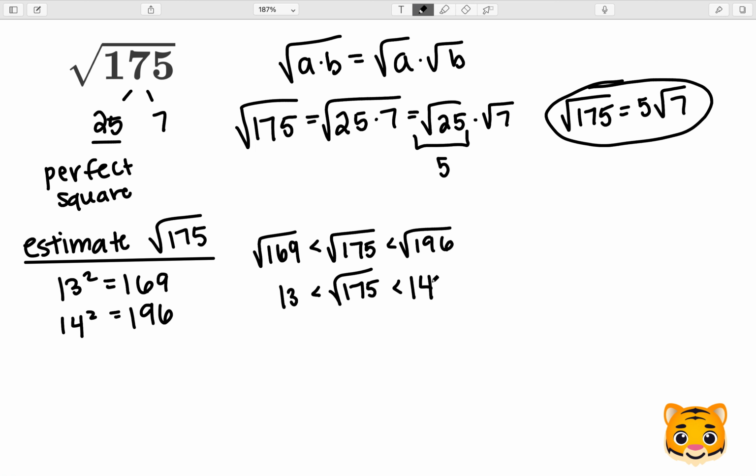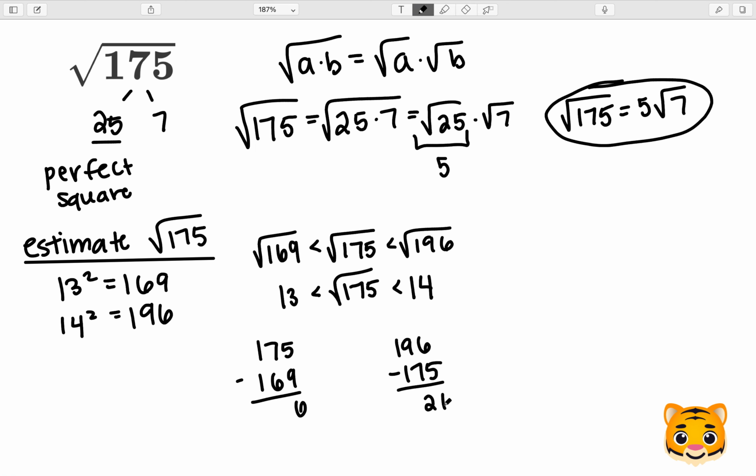In order to find which value the square root of 175 is closest to, we can look at the difference between 175 and our perfect squares. We do this by subtracting. So 175 minus 169 will give us 6. And then we will do 196 minus 175, which will give us 21.